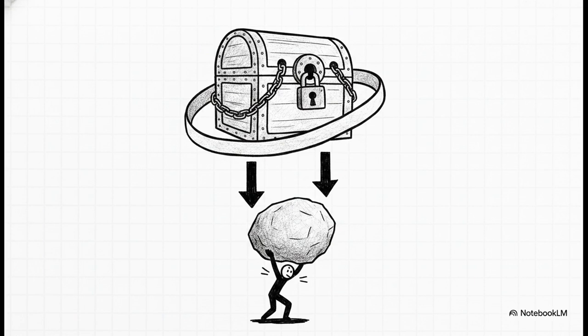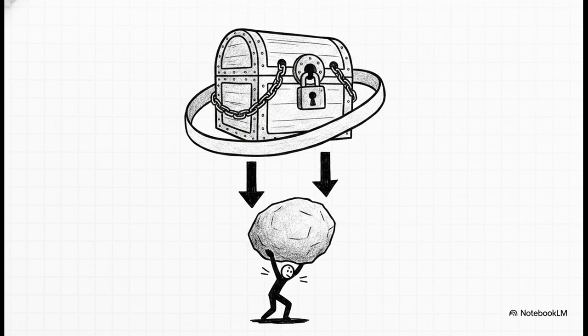A perfect example of this glitch in action is the wealth concentration strategy known as buy, borrow, die. Here's how the legacy model handles capital. Individuals buy appreciating assets, right? Then they borrow against those assets tax-free to fund their lifestyles. When they eventually pass away, they use a rule called the stepped-up basis. Basically, this wipes the tax slate completely clean for their heirs. It literally legally erases generations of capital gains tax.